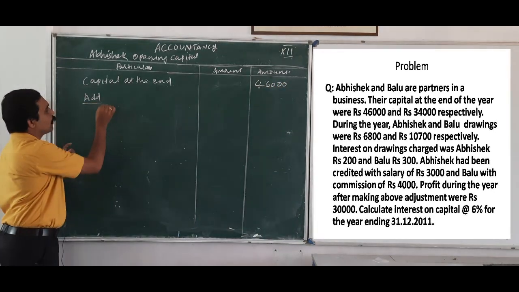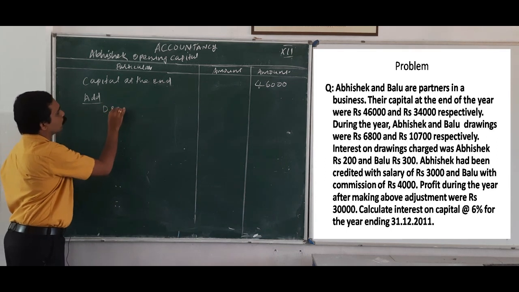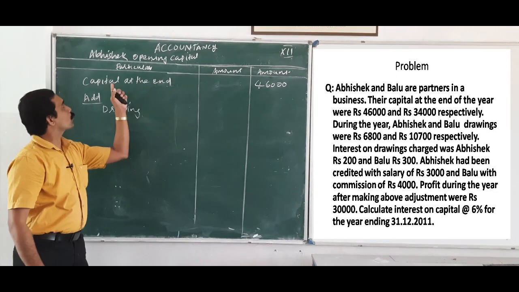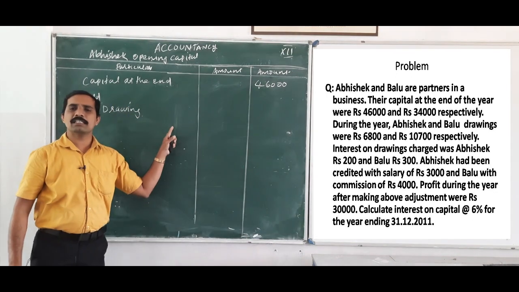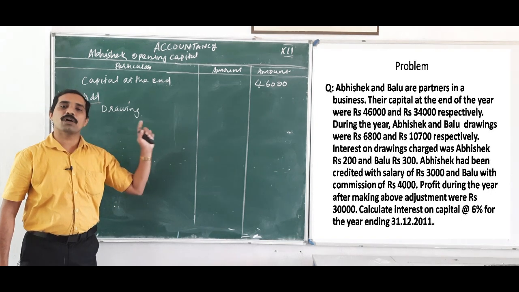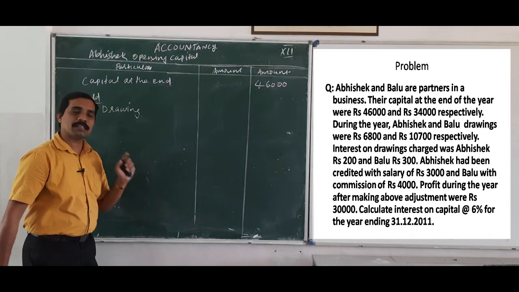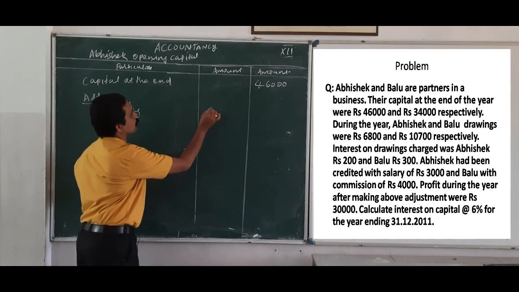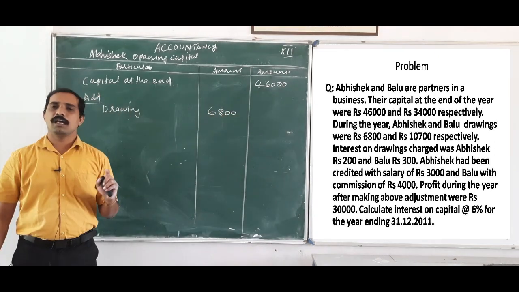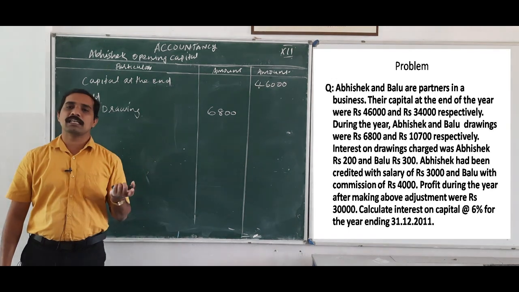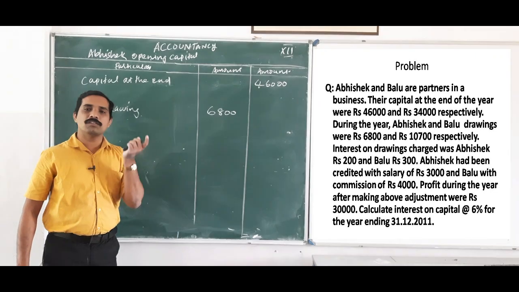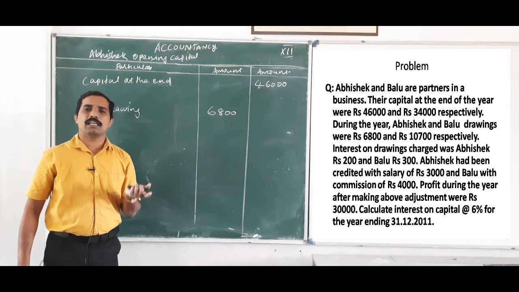Then add some of the items. What is it? Drawings. Here in this question, drawings are there. Abhishek and Balu's drawings were rupees 6,800 and 10,700, so Abhishek's drawings are 6,800. And then the next sentence: interest on drawings charged was Abhishek rupees 200 and Balu rupees 300.